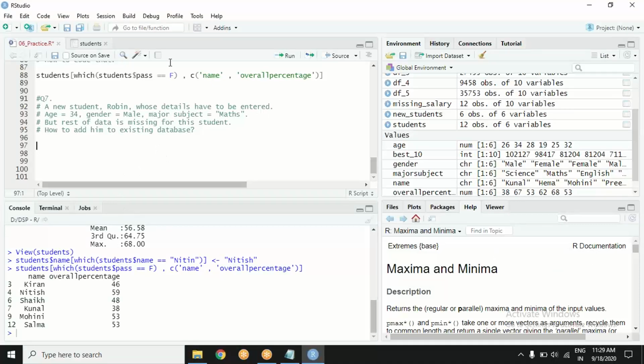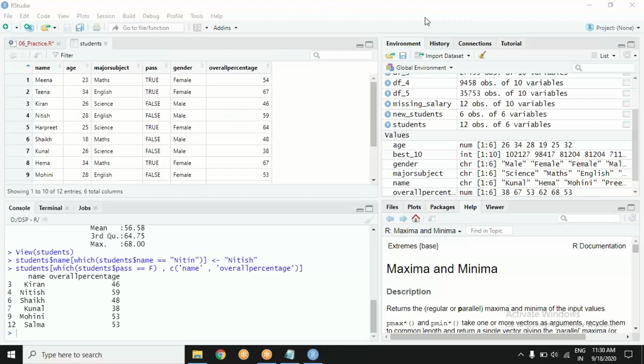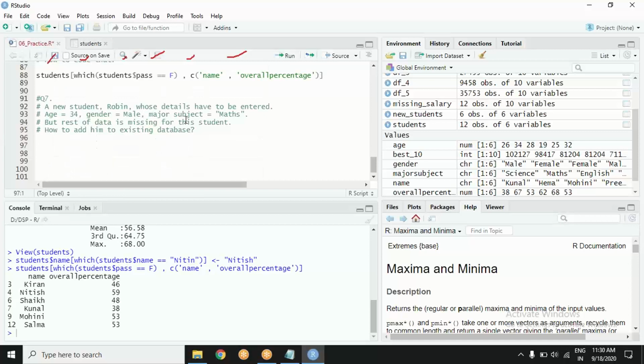How I will enter it is, see how much information I do need. I need name, age, major, pass, gender, and all. Okay, so I need 6 entries. But for this particular gentleman, his name is Robin. So first is settled, age, okay, age is also there.